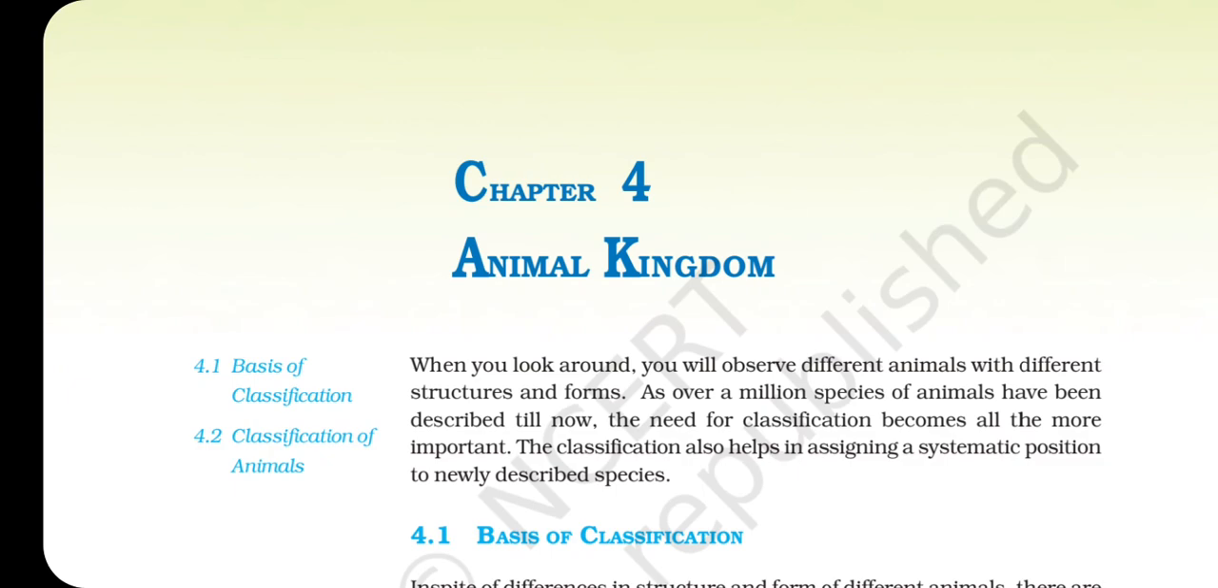Animal Kingdom: Basis of Classification of Animals. When you look around, you will observe different animals with different structures and forms. As over a million species have been described till now, the need for classification becomes all the more important. The classification also helps in assigning a systematic position to newly described species.